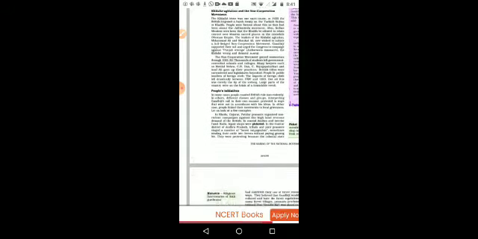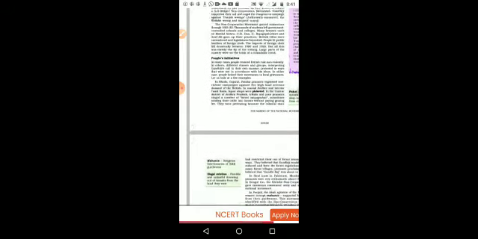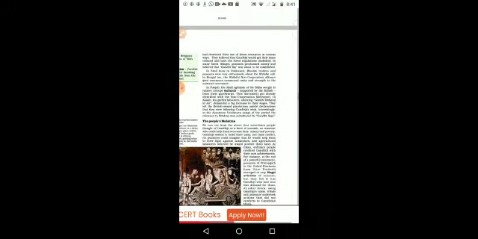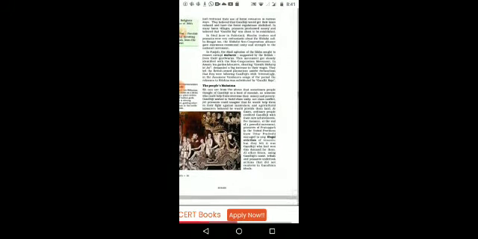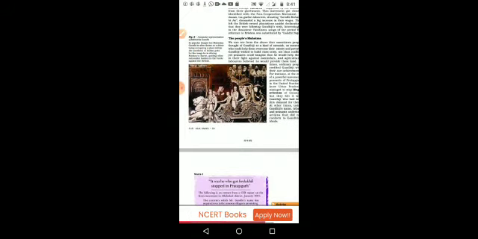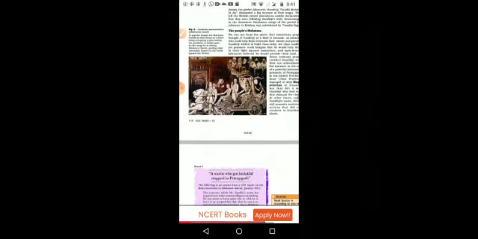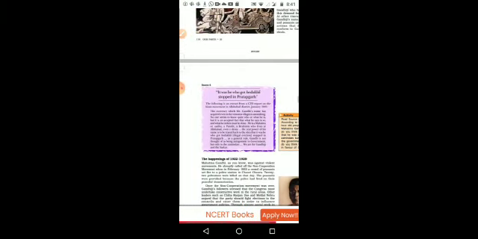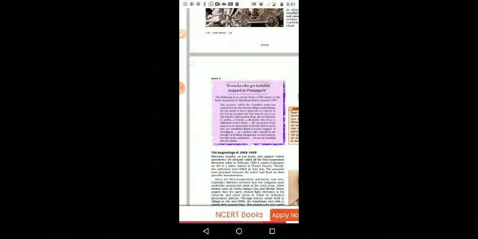The next one, people's initiative: different people from different areas started picketing or making protests, and many activities were taken up by the people, that we will see. Then the people of Mahatma: how the people, knowingly or unknowingly, started to give respect and understood Gandhiji as a big leader. Then how Gandhiji started to work as a leader and how he inspired the people.